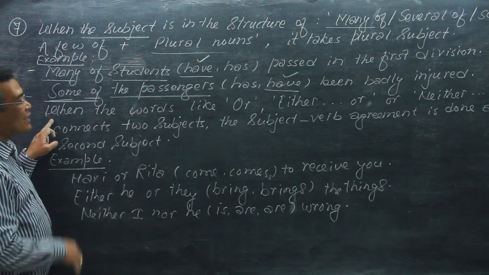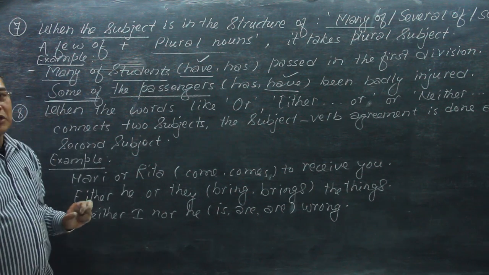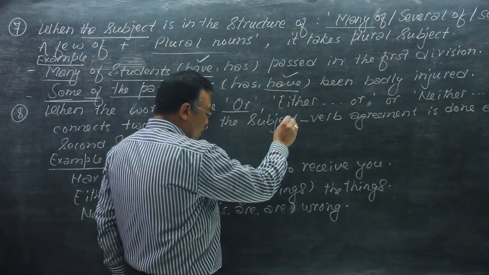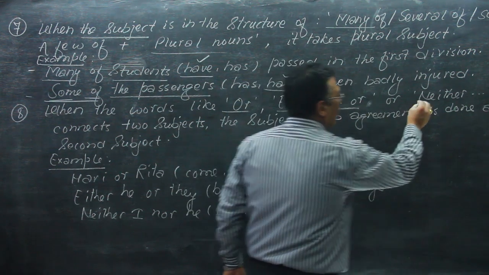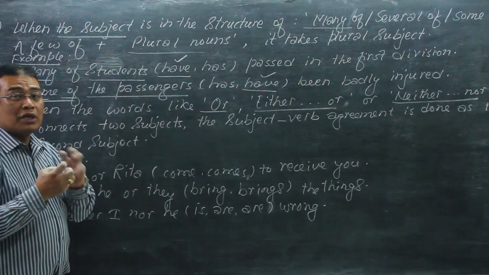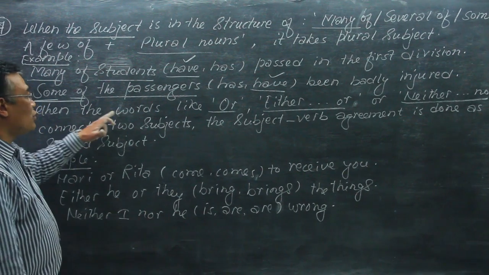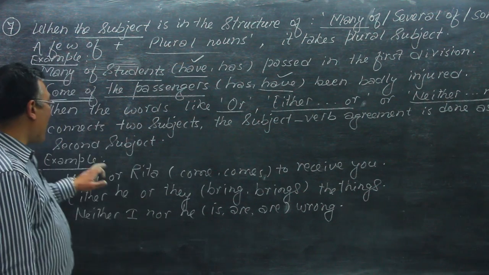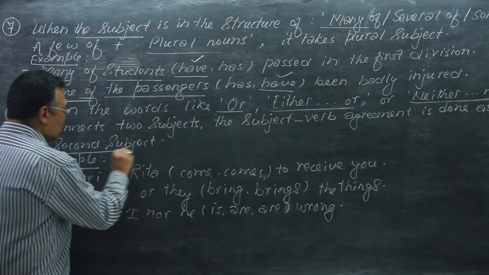Now the next, a little bit different example here. When the word or, either or, neither nor combines two subjects or two words, the subject-verb agreement is done as per the second subject.